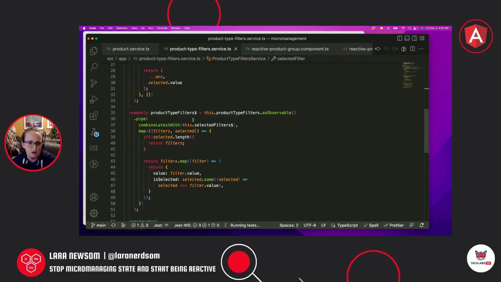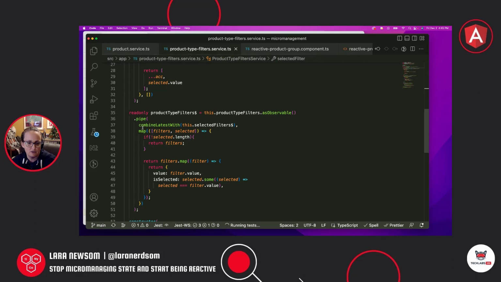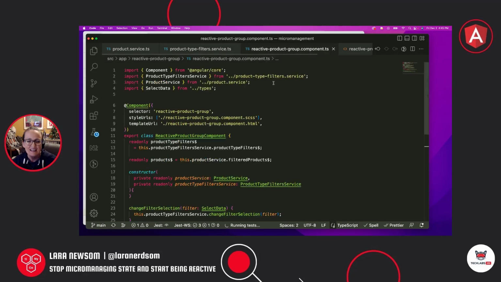So this is where we're providing our filtered products. This is where we get our product filters from. Okay. I do have this code online. I will give you a link to that so you can poke around at it yourself, because I know it's a little confusing.